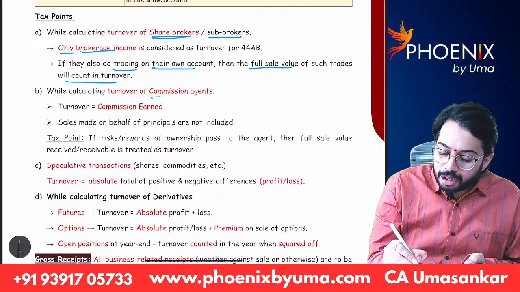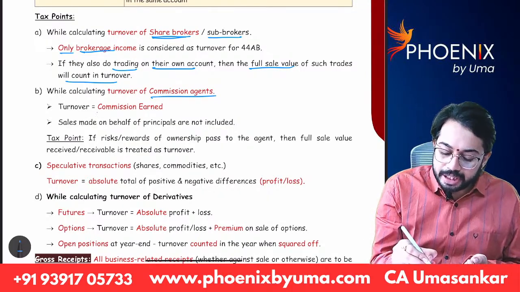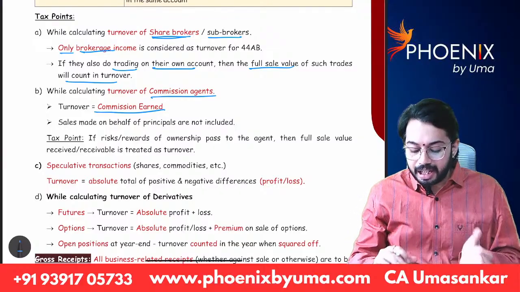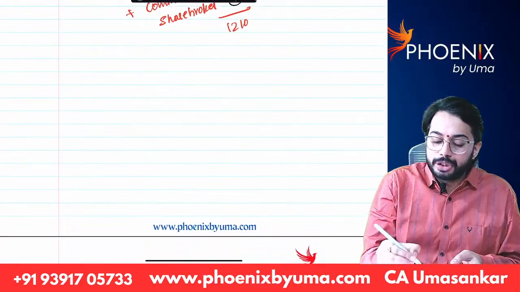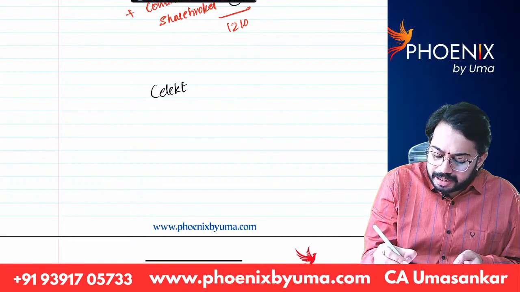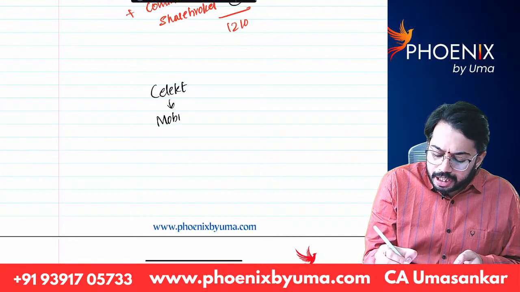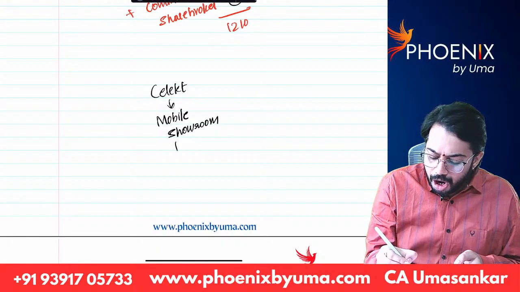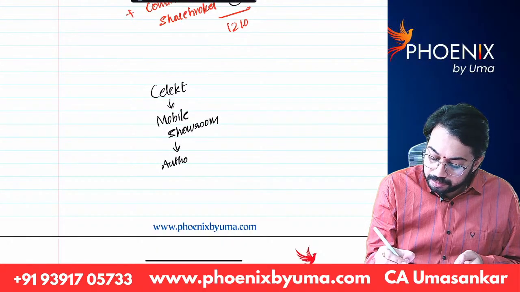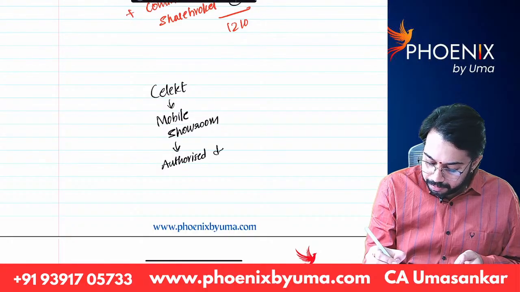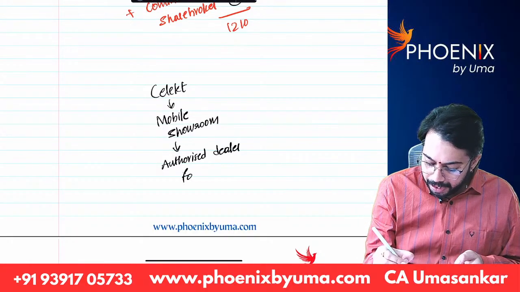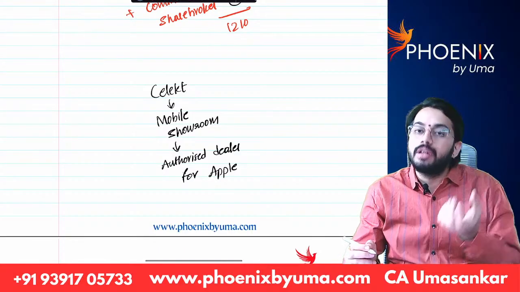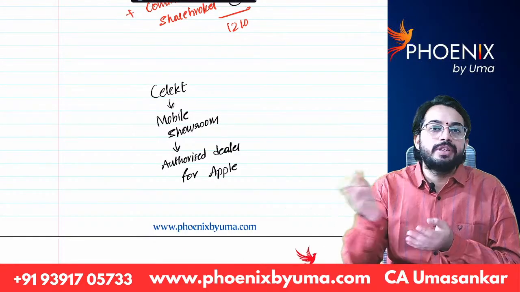While calculating turnover of commission agents, turnover is equal to only the commission earned. You know commission agents, right? Let's say there is one mobile showroom, Select Mobiles. Let's say it is an authorized dealer for Apple. From Apple, it will take iPhones and sell iPhones in India.